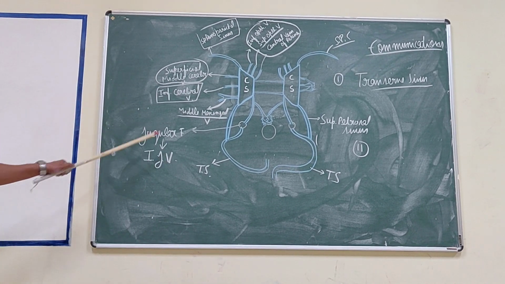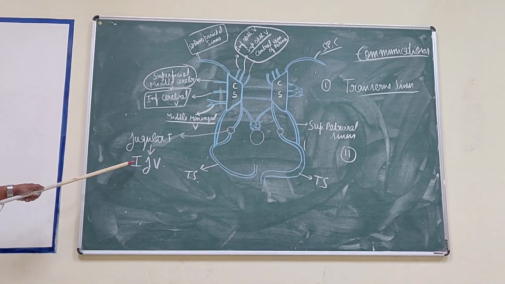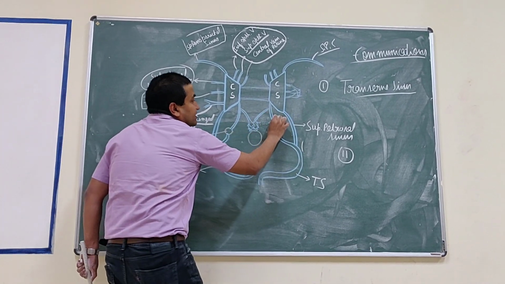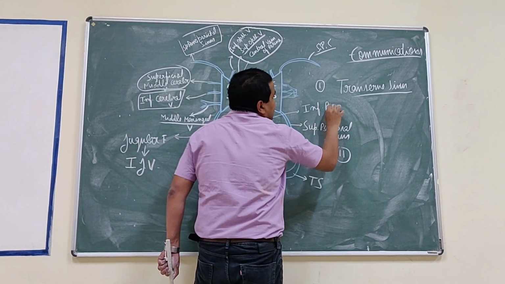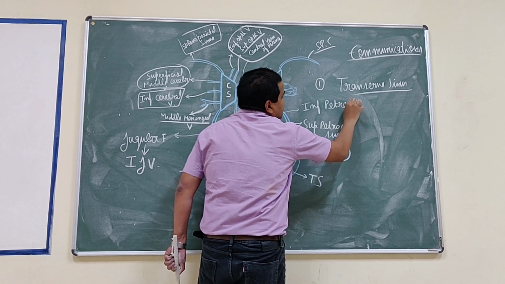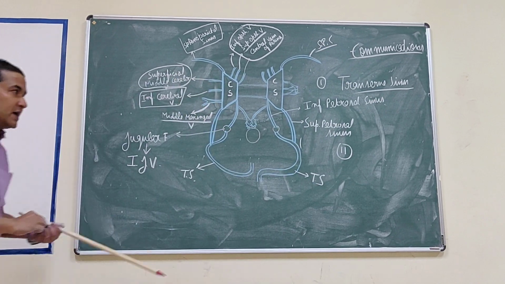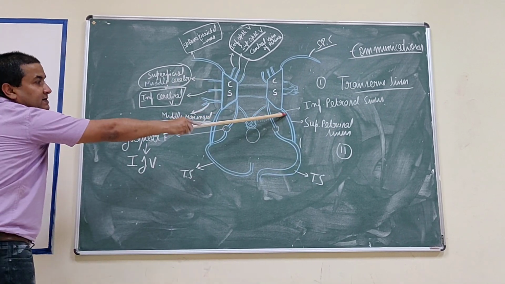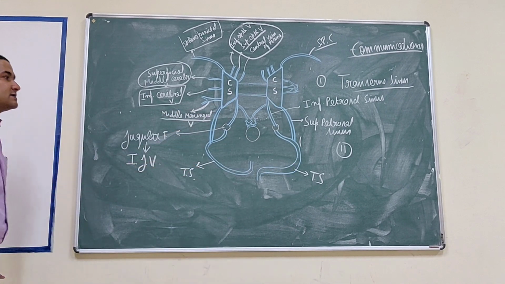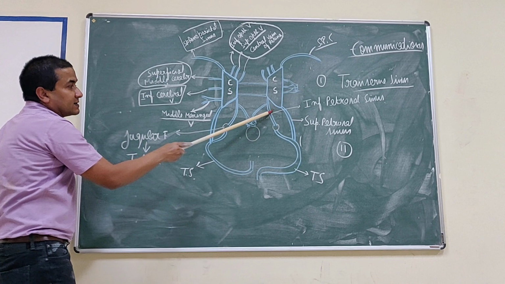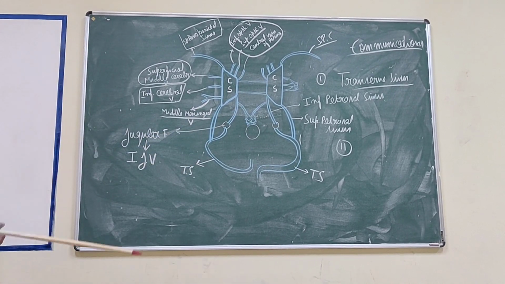This cavernous sinus is connected with the internal jugular vein through this sinus, the inferior petrosal sinus. So the superior petrosal sinus communicates the cavernous sinus with the transverse sinus, and this inferior petrosal sinus connects the cavernous sinus with the internal jugular vein.